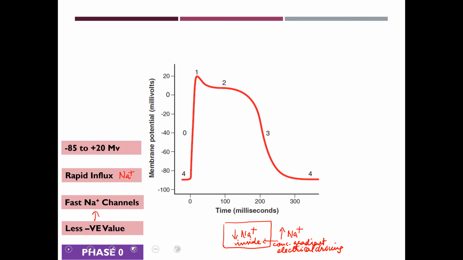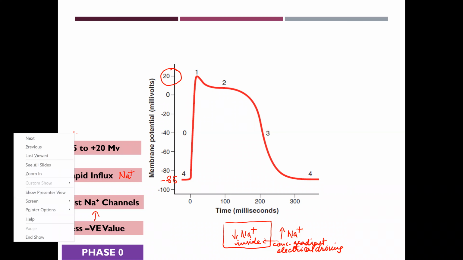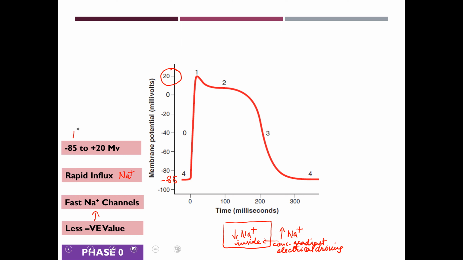This rapid influx of sodium moves the membrane potential from minus 85 to plus 20 millivolts. So a change of 105 millivolts is recorded, and this remains for a period of 1 to 2 milliseconds.